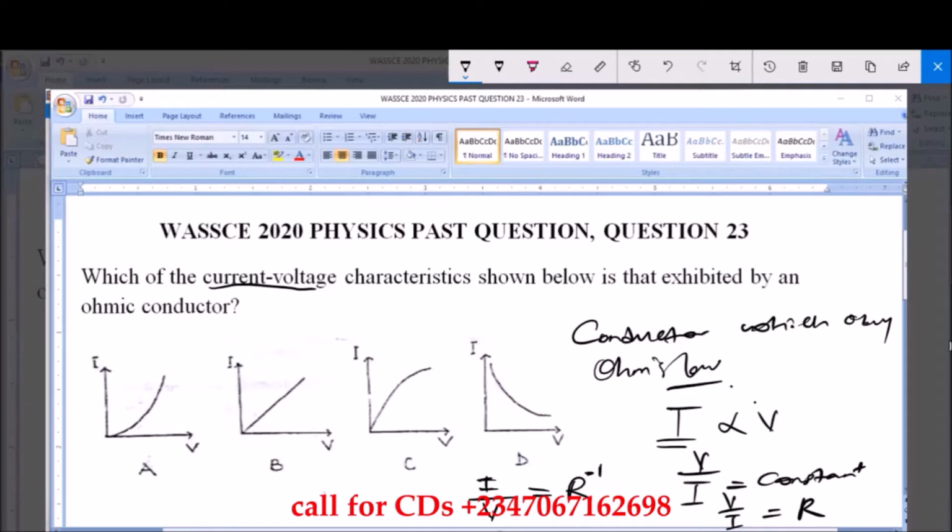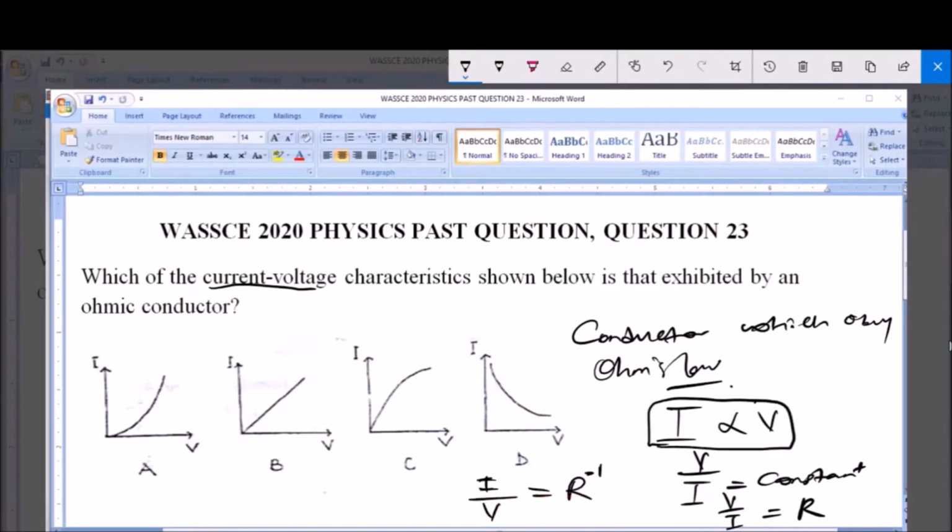That direct relationship will be maintained, because from Ohm's law the current is directly proportional to the voltage. So an increase in current will lead to an increase in voltage, and an increase in voltage will lead to an increase in current. And so the graph can be represented like this. If you have the current I against voltage, since they are directly proportional to each other, whenever there's an increase in current, there will also be an increase in voltage, and this is option B. So option B is the correct illustration of the current voltage characteristics exhibited by an ohmic conductor, and it is the correct answer to this question.